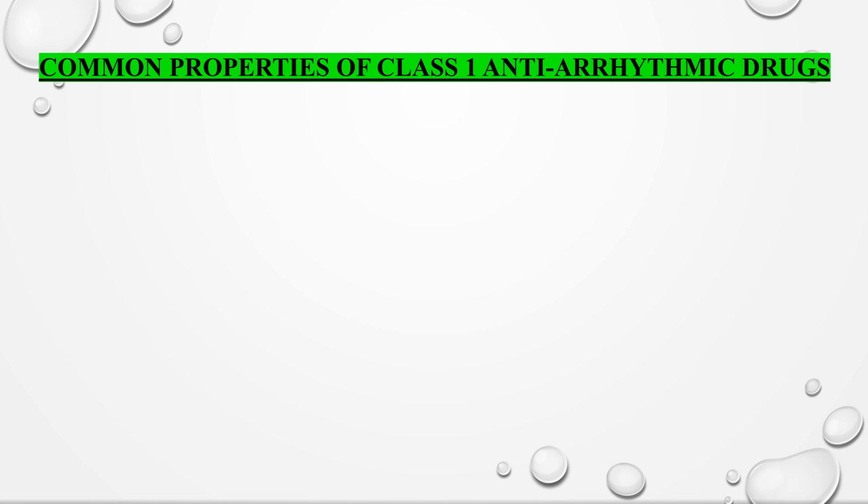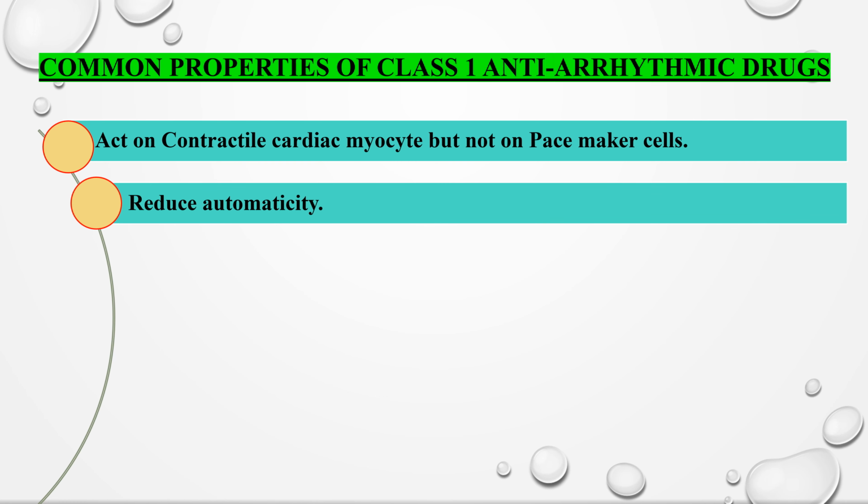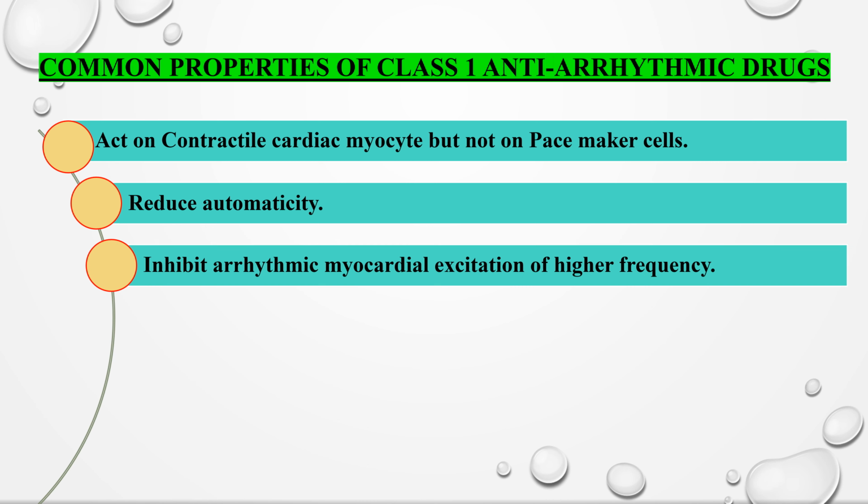Coming to the common properties of class 1 antiarrhythmic drugs, these drugs act on contractile cardiac myocytes which include atria and ventricles, but not on pacemaker cells which include SA node and AV node, because these pacemaker cells are potentiated by calcium and potassium channels rather than sodium channels. These drugs reduce automaticity by an unrelated mechanism that decreases the slope of phase 4.